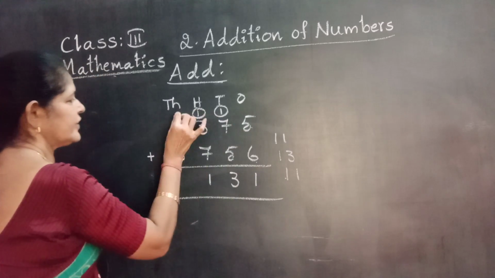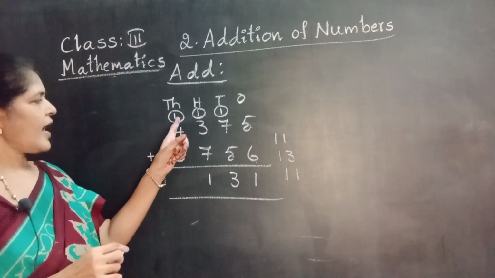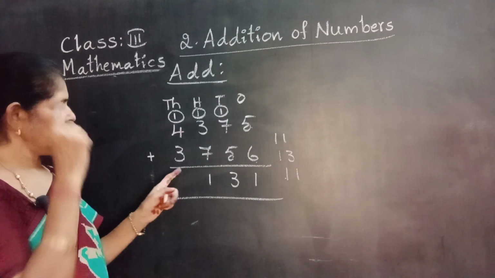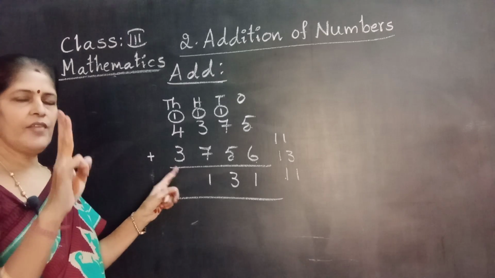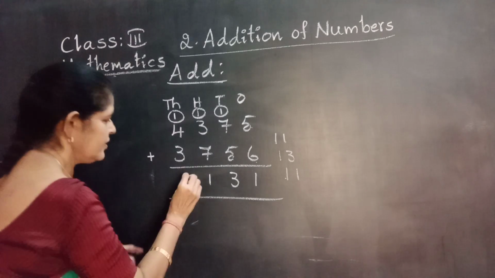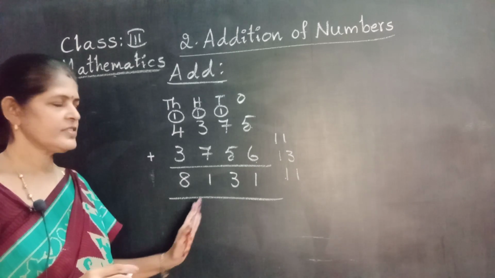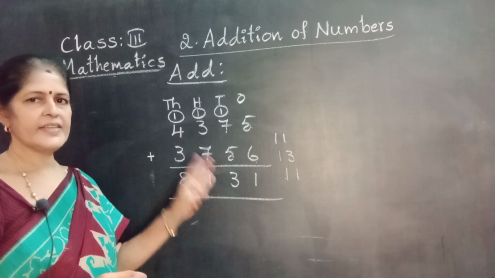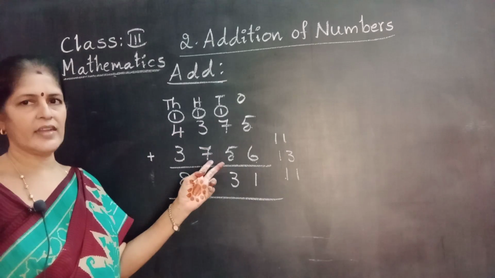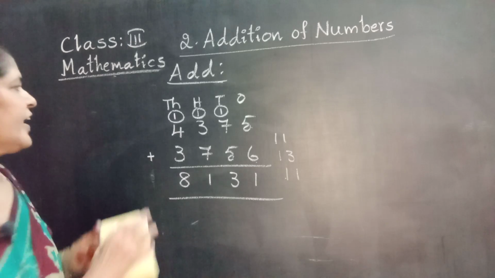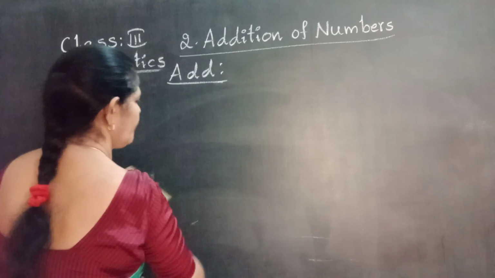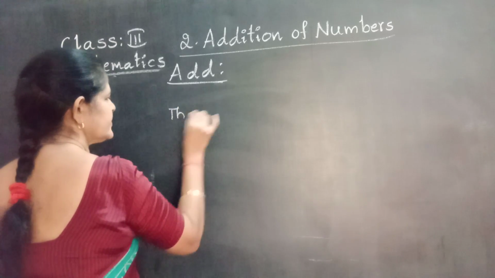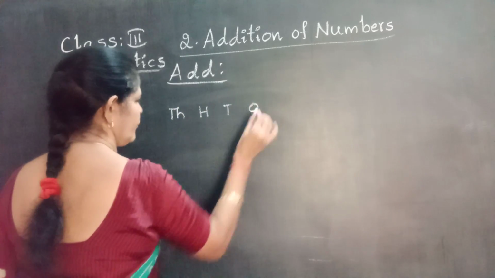Now carry forward this number to the thousands place. Start adding from the carry forward number. 1 plus 4, 5. 5 in the mind. Take 3 fingers. 5 after, 6, 7, 8. What is the total? 8,131. This is 4-digit numbers with regrouping of 2 lines. Now I am going to show 3 lines with regrouping. 4-digit numbers. Thousands, hundreds, tens, ones.